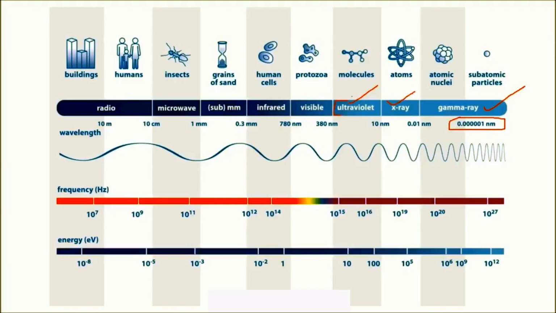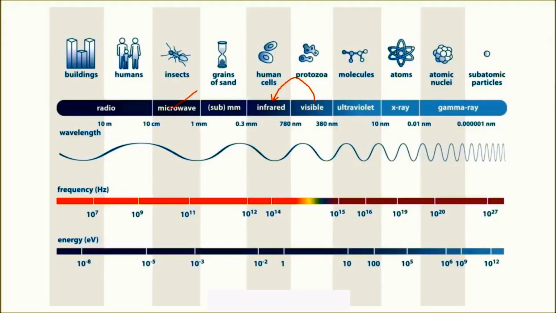So these are the rays which mainly strike the Earth in the form of light from the sun. They are called short wave radiation because their wavelength is comparatively shorter than visible light. And the other one is infrared, which is also called heat, because infrared radiation is nothing but heat, and it has wavelengths greater than visible light, hence it is called long wave radiation.